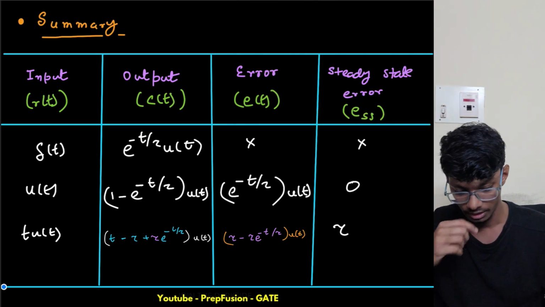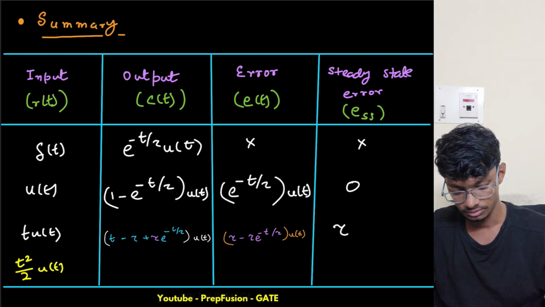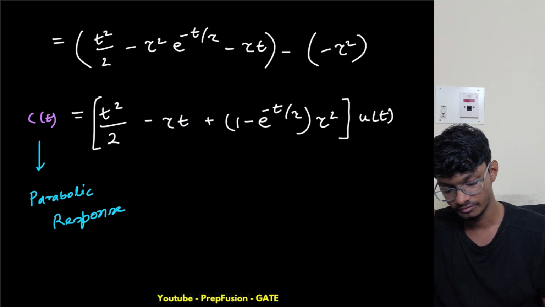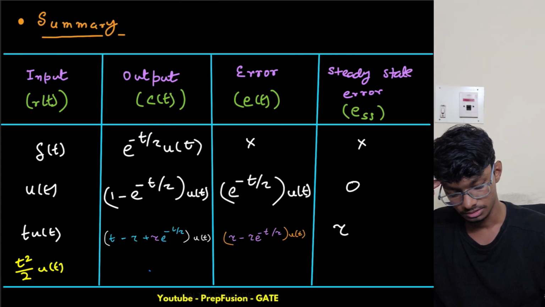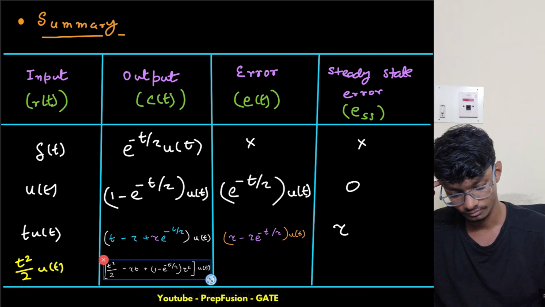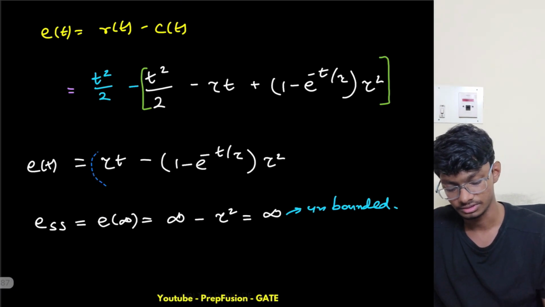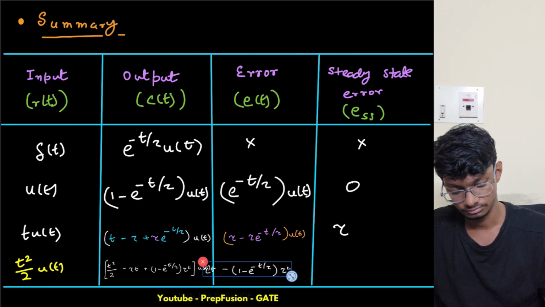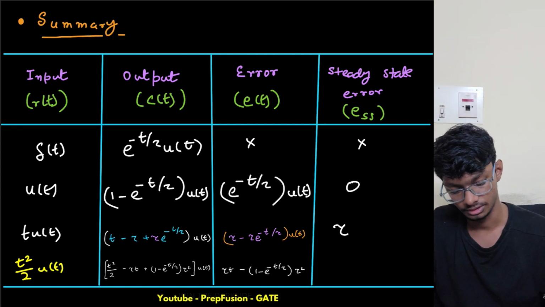For parabolic I will not find the error because it is unbounded, we already saw it. What is the response? The response is here only. This is a brief overview of the table, a brief summary basically, so at a glance you will see all the responses. The error signal is unbounded, that doesn't matter anyway, still I will put the error signal over here, and it is infinity. Error is not finite.